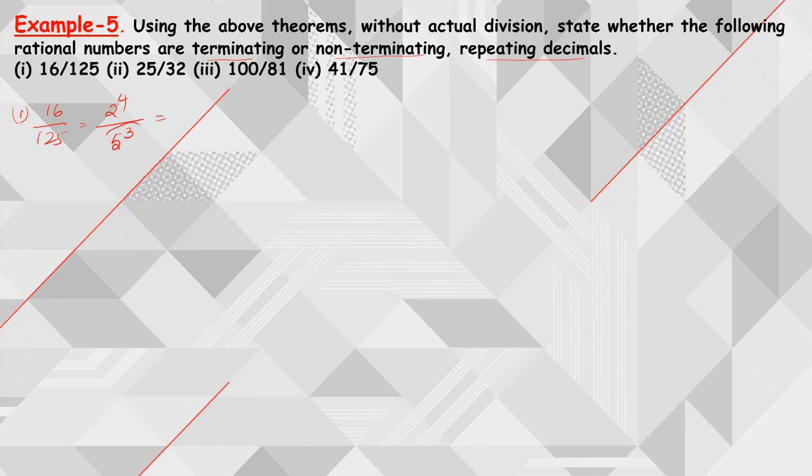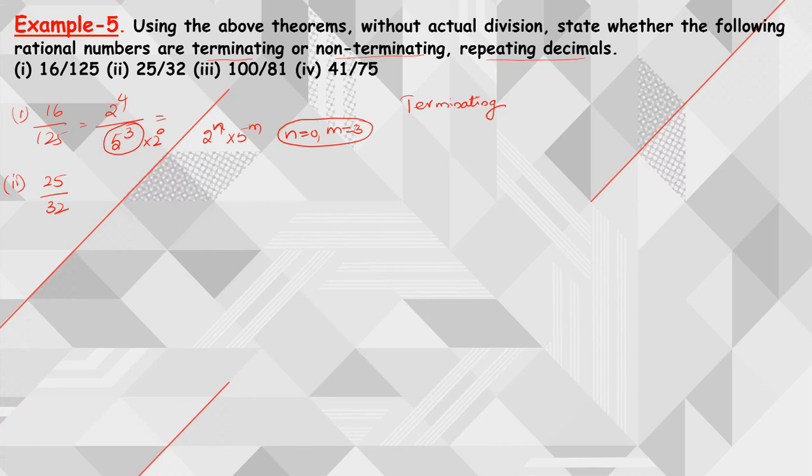So the denominator is of the form 2 power n into 5 power m only, no? It is of the form 2 power n into 5 power m, where n is equal to 0 and m is equal to 3. Just identify this. Here n is equal to 0 because 2 power is not present, that's why it is 2 power 0. So here n is equal to 0 and m is equal to 3, hence it is a terminating decimal. Next, second one, 25 by 32.